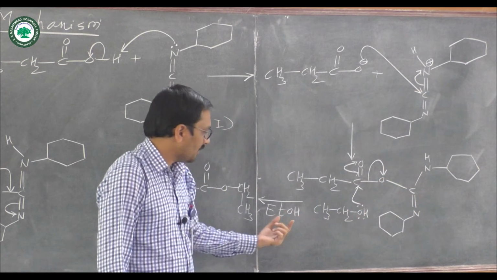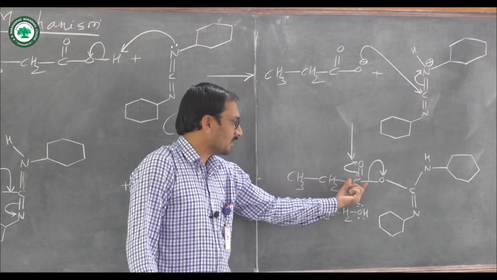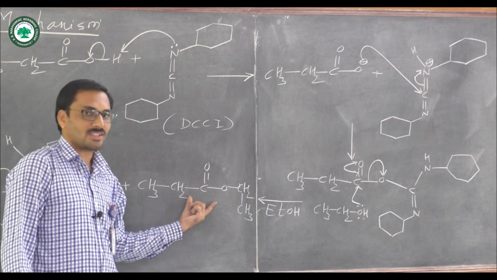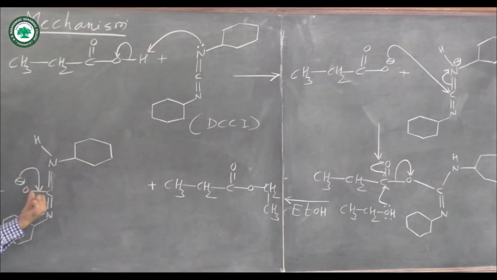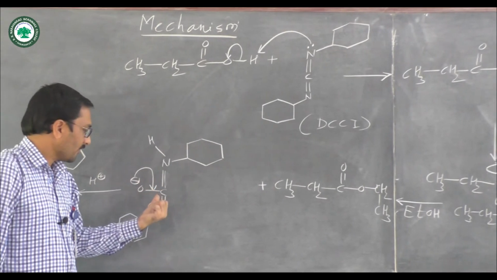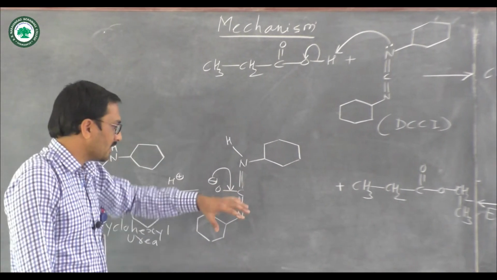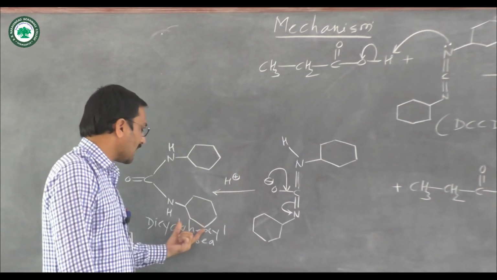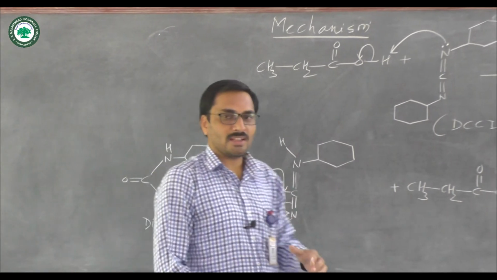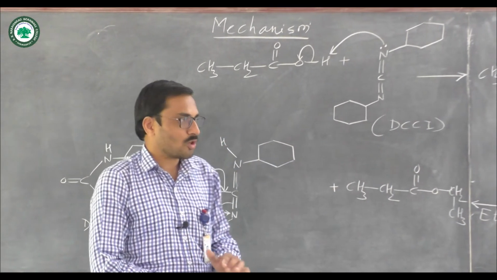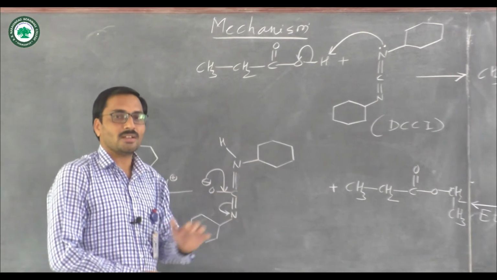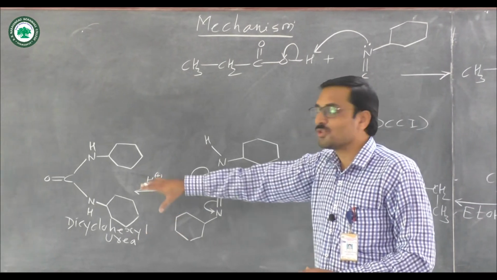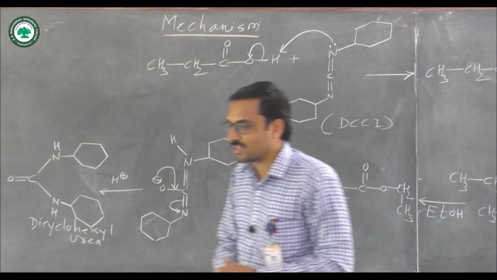In this particular intermediate, this carbon gets activated due to the formation of a bond with oxygen. In the next step, ethanol reacts with the carbonyl carbon of this compound and there is formation of the corresponding ester, along with O minus, and that anion abstracts the proton from the reaction medium and there is formation of dicyclohexylurea. That urea is insoluble in most organic solvents but soluble in water. Therefore, during reaction workup, the dicyclohexylurea should be separated by filtration.